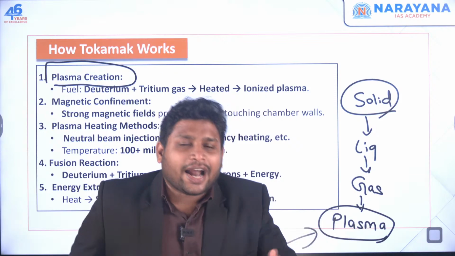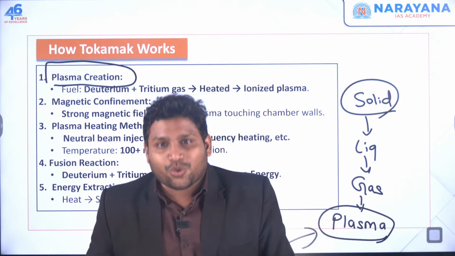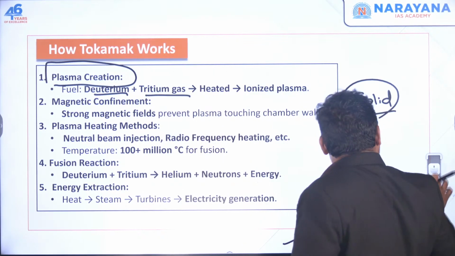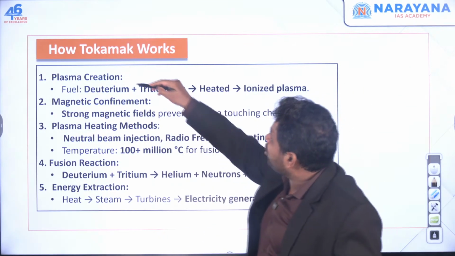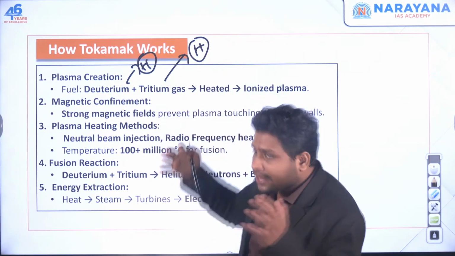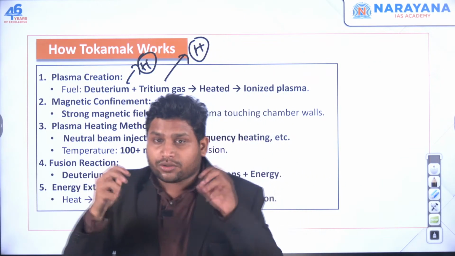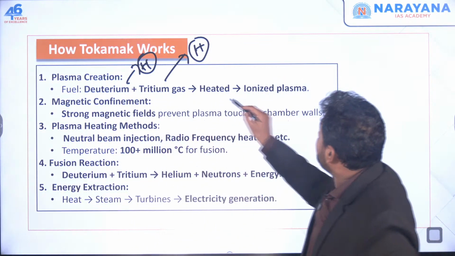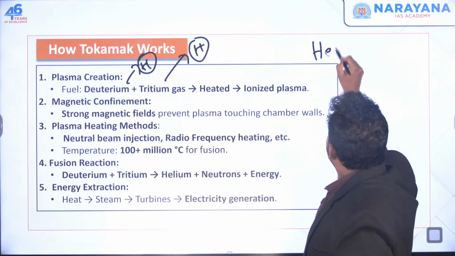It's not the real hydrogen, it is its isotope. One isotope is called deuterium, the other one is called tritium. For basic understanding, we can say this one is also a form of hydrogen, this one is also a form of hydrogen. Now they are going for nuclear fusion. Those two nuclei are going to combine and become one. That one will be your helium.